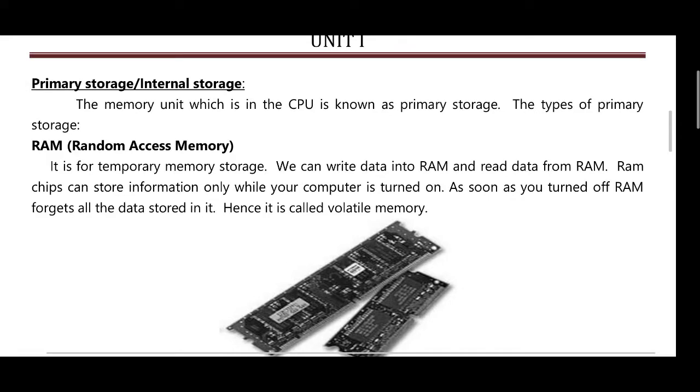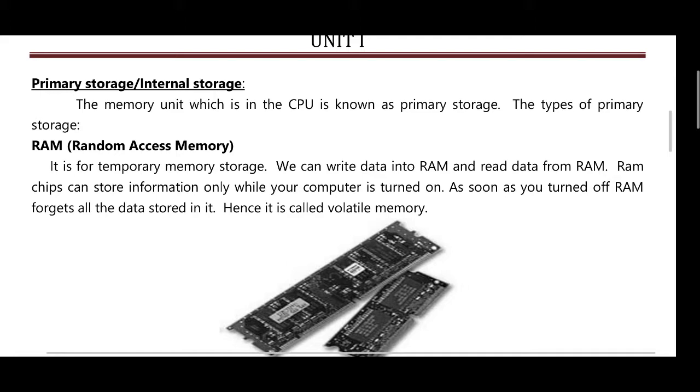It is for temporary memory storage. We can write data into RAM and read data from RAM. RAM chips can store information only while your computer is turned on. As soon as we turn off the computer, all the data stored in it is lost. Hence it is called volatile memory.